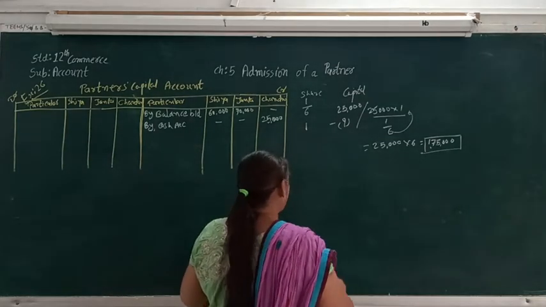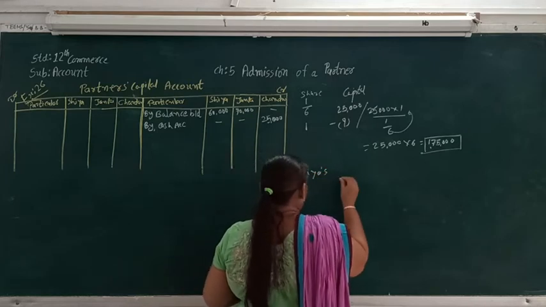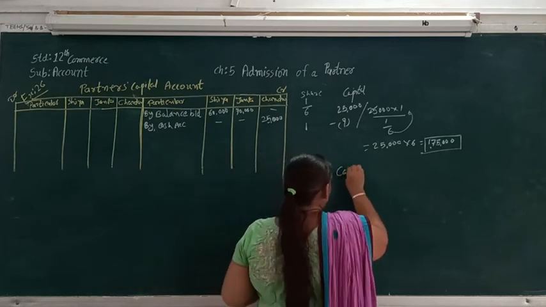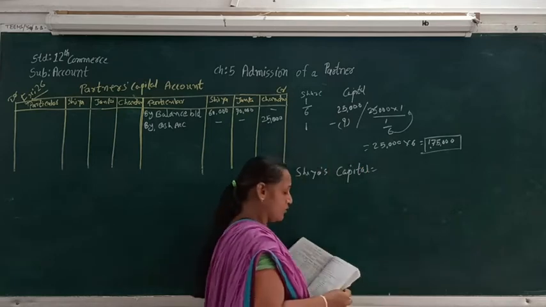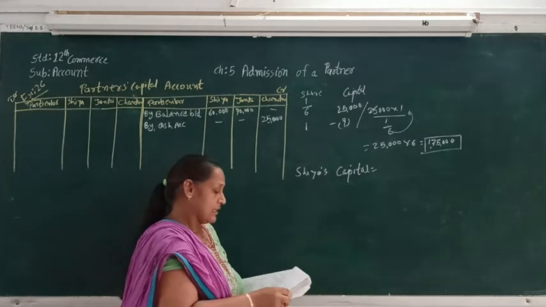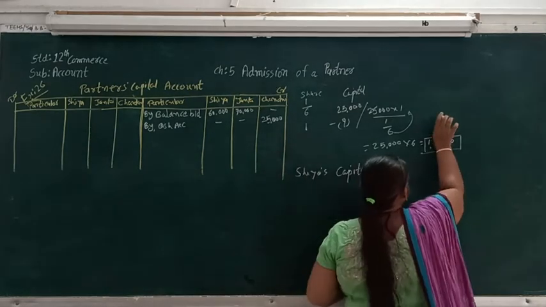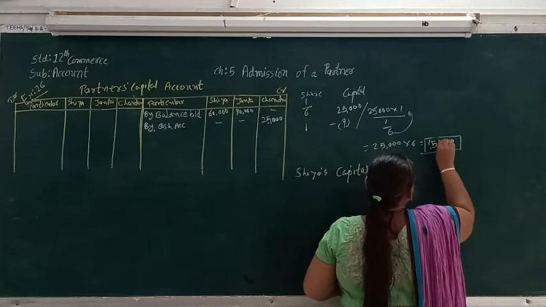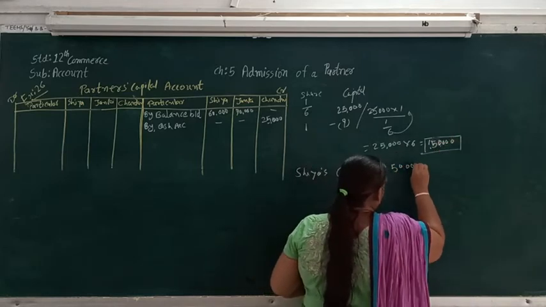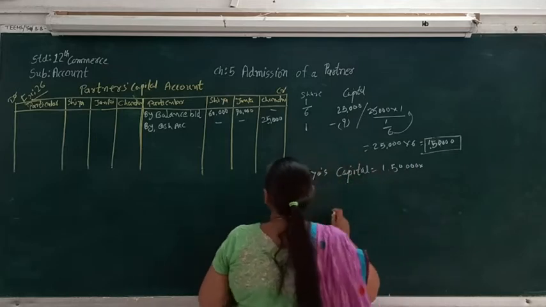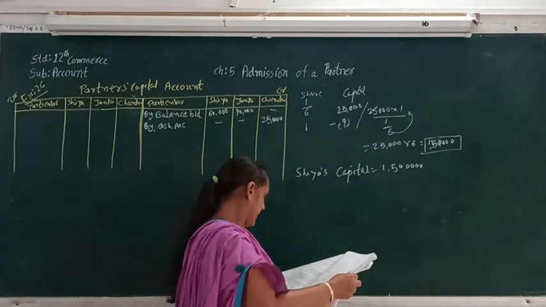Now we have to find out Sia's share of capital. Sia's capital is equal to, if total capital is 1,50,000, then Sia's share in the new profit sharing ratio is 3/6.